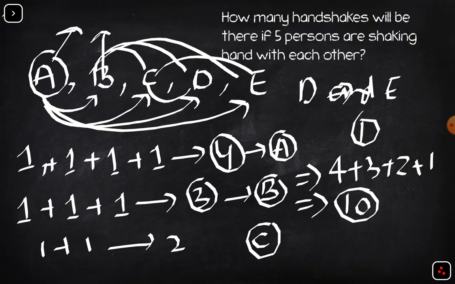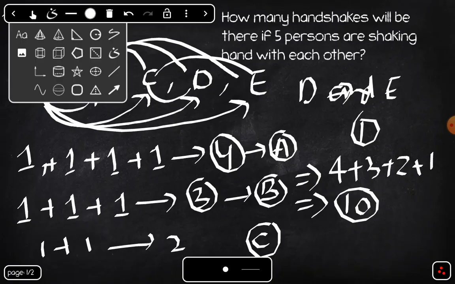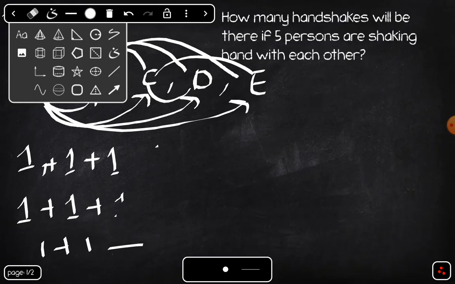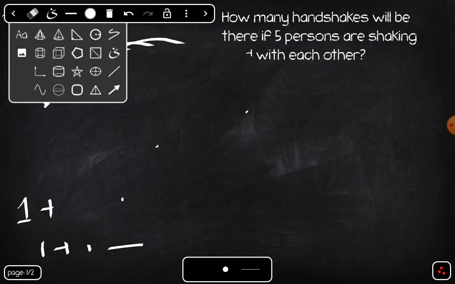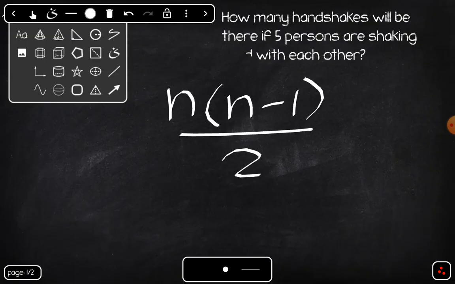Now we can also use the formula for this question. The formula for such types of questions is n into n minus 1 divided by 2.